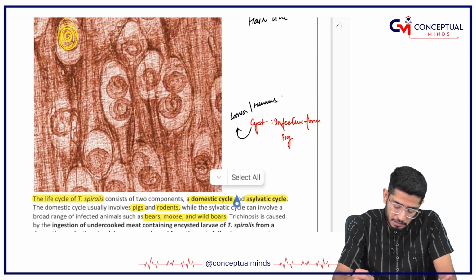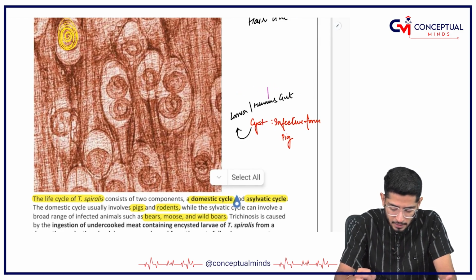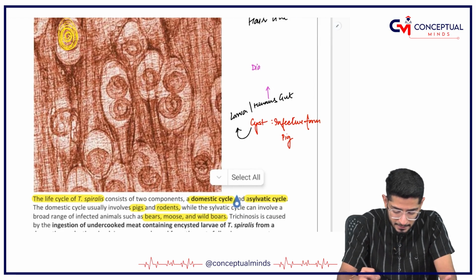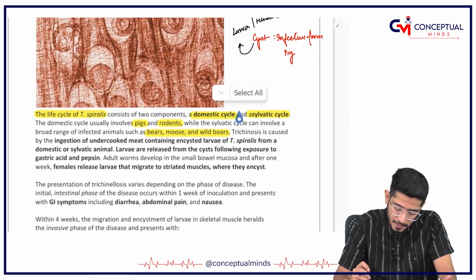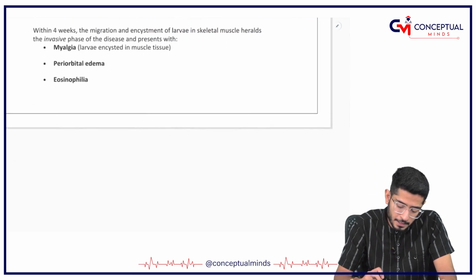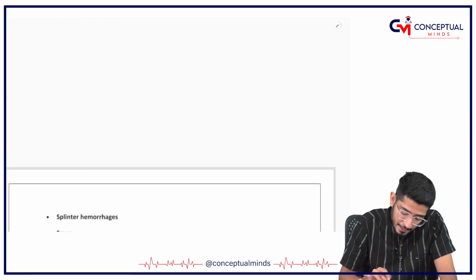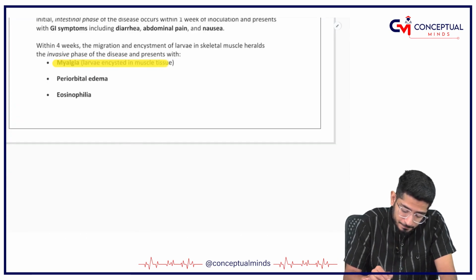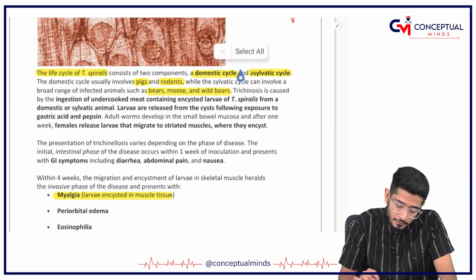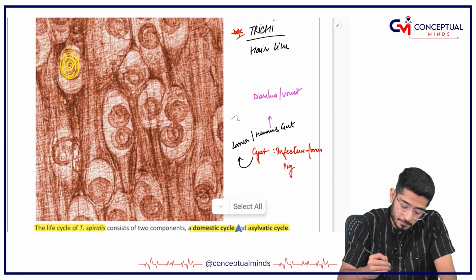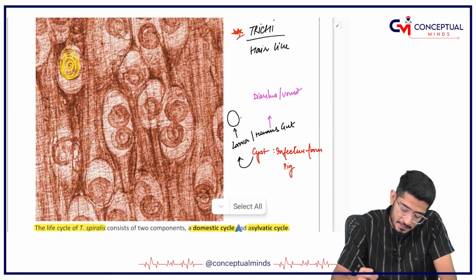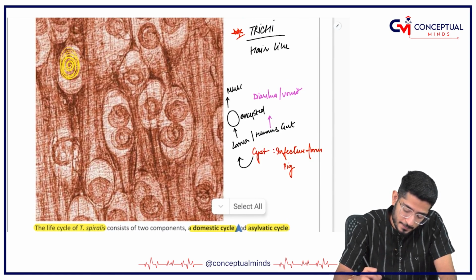In the human gut, the features are going to come, like diarrhea, vomiting, and all those symptoms. The important part is that they can have myalgia, because the larva can be encysted, and once it is encysted it can go to your muscles as well.